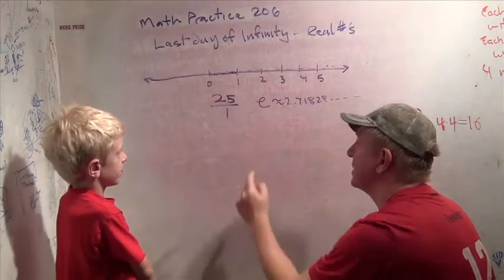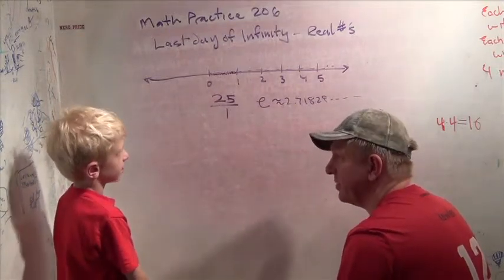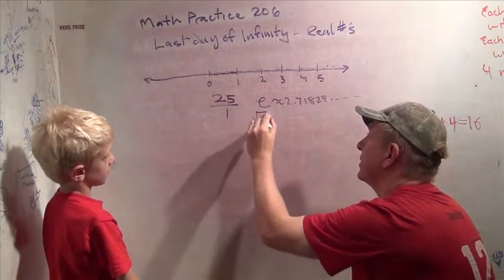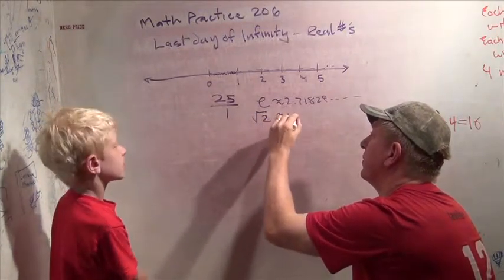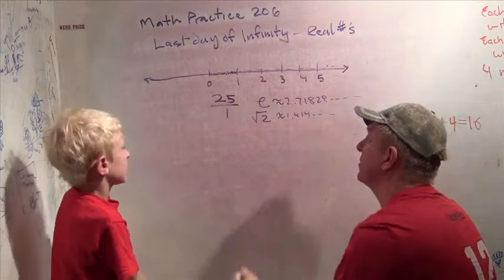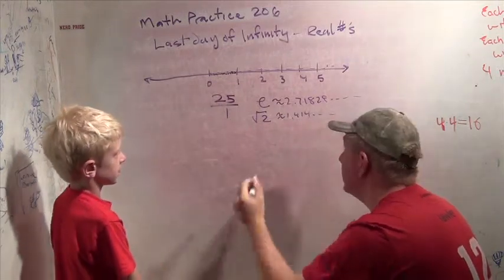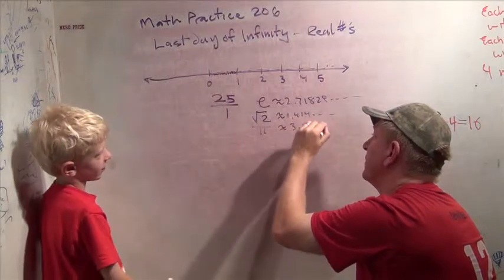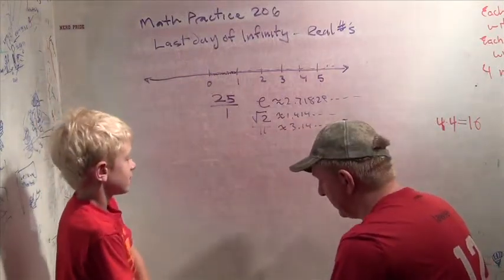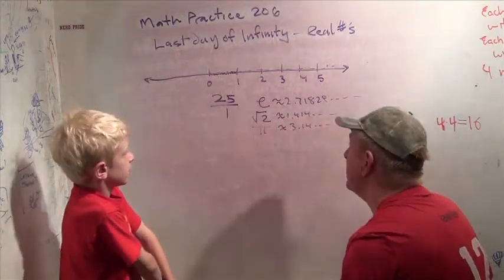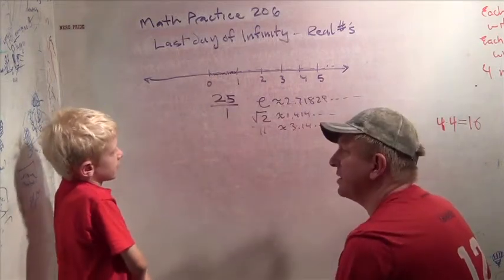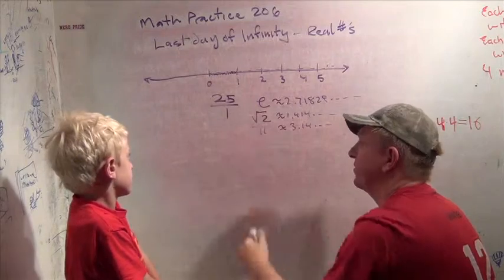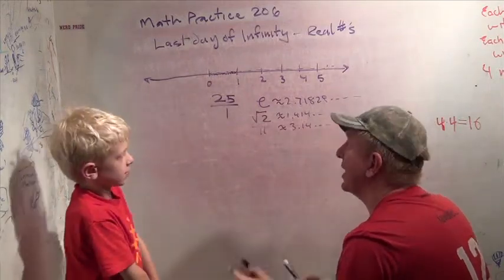So we missed e. Can you think of another number we missed? Maybe square root of 2. Square root of 2 we missed. Very good. It's about 1.414. We missed that one. We missed pi, which is 3.14. Okay, so we missed a few numbers, but maybe we only missed a few. Maybe we can fit them into the Hilbert Hotel, right? We can shift everyone over and get these three. But this is what Cantor discovered.